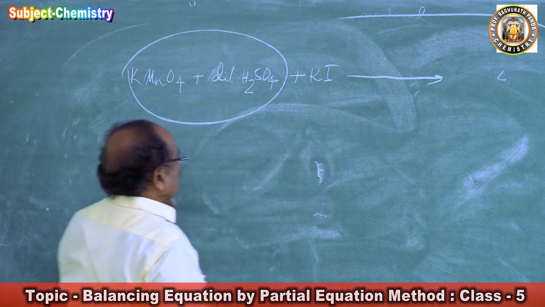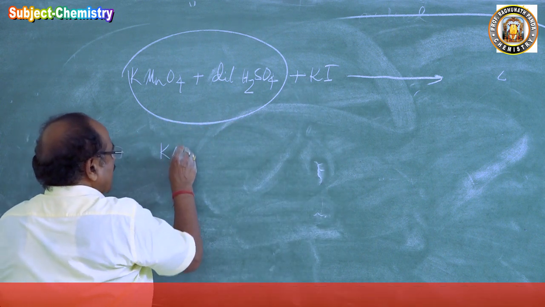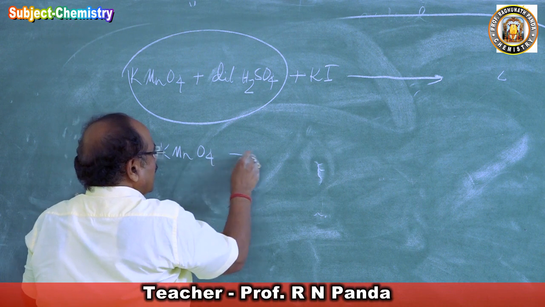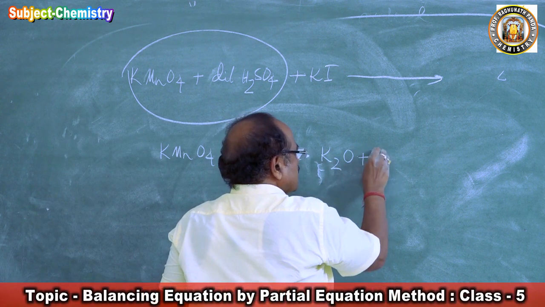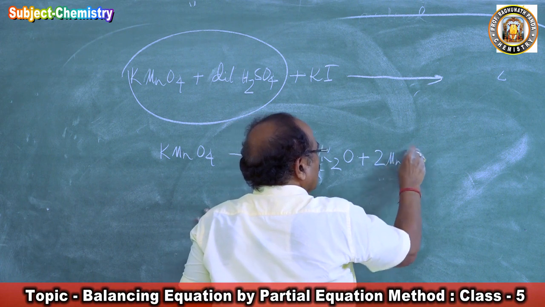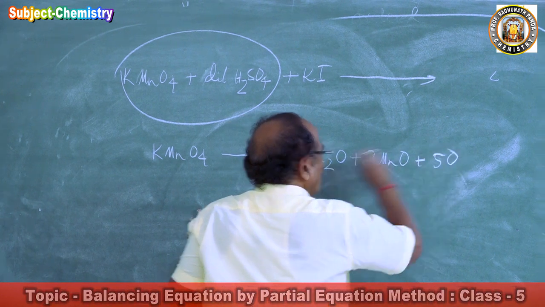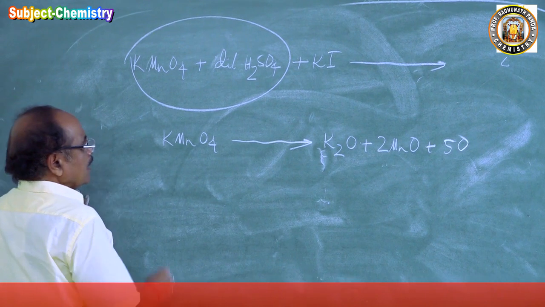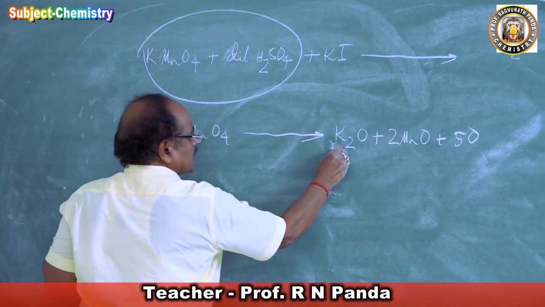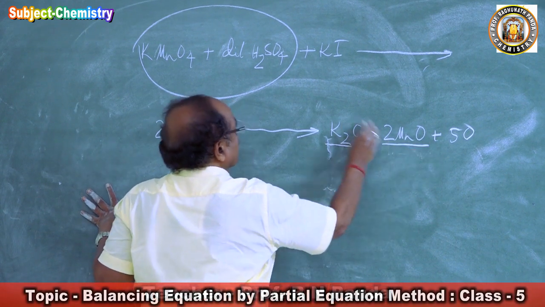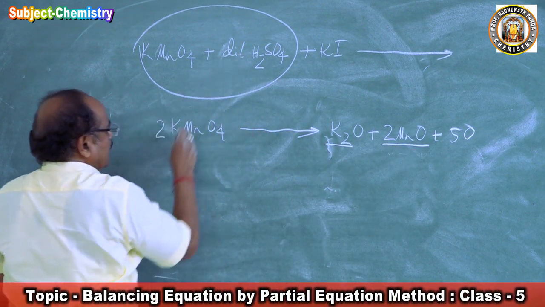So what will happen here now? Because we have done the reactions, it is easy for us now, right? 2KMnO4 will form K2O plus 2MnO plus 5O. Then comes potassium oxide and MnO, both are basic, and will react with sulfuric acid.